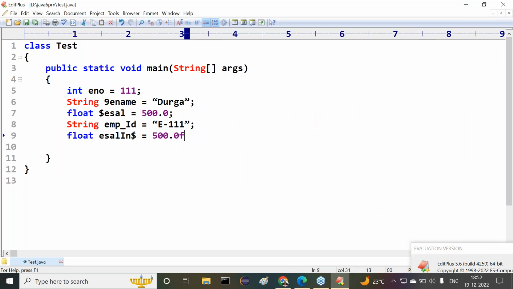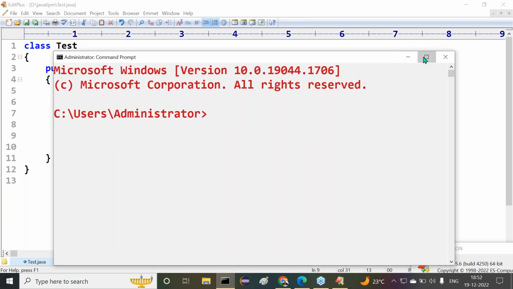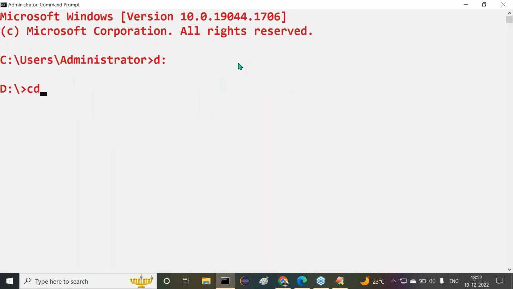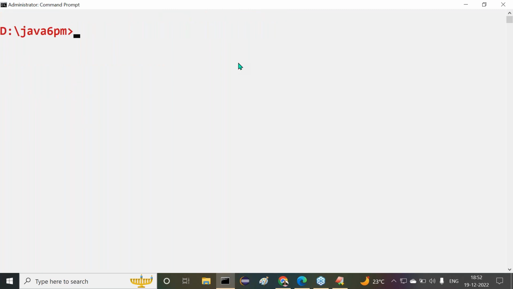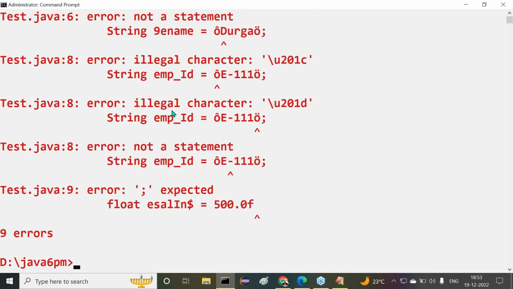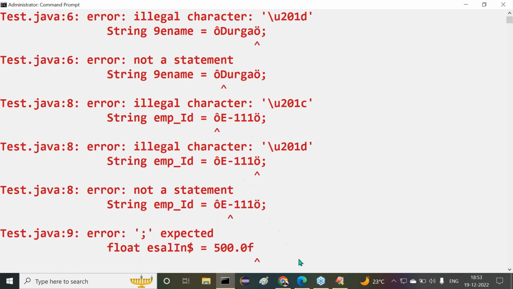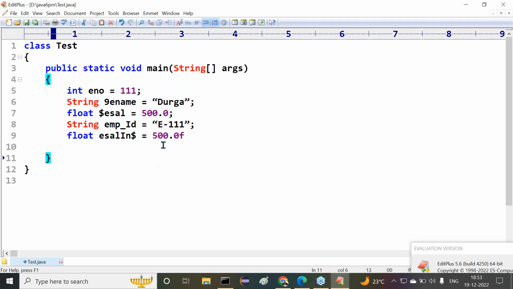carefully. I want to compile this program. If you are getting a compilation error, an error message will come there, and by seeing that error message we can identify where we are getting the error. Now let me open the command prompt. In that command prompt, go to d:/cd Java 6 p.m. How to prepare these programs, I'll give clarity at 7:30. Don't worry. Those who are completely new, I'll show this. javac Test.java. Alright, sir. Now here we are getting some errors. So many errors here. Why, sir? Why are you getting these many errors now?